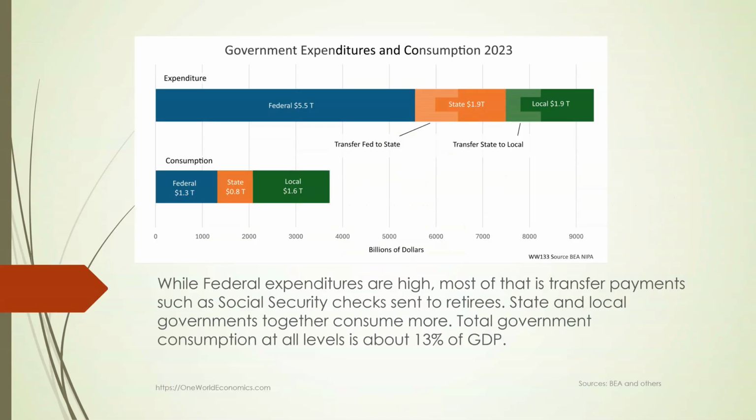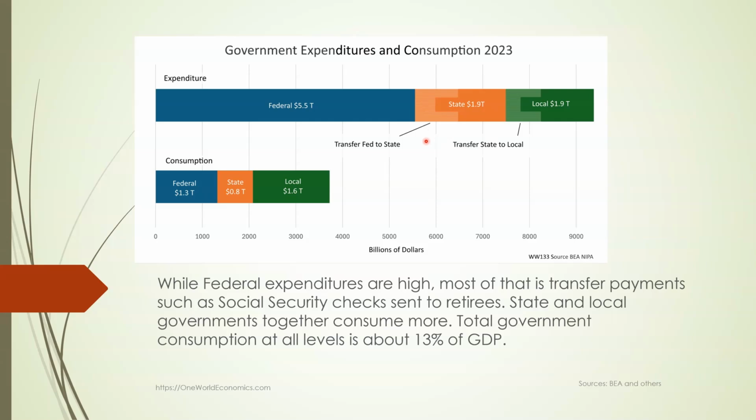This chart shows federal, state, and local expenditures, both transfers and consumption. The federal government mostly transfers money through programs like Social Security and Medicare. It also transfers about 1.1 trillion to states and localities in 2023. These are the hatched areas here. That's the federal transfers to the states and locals. About half of that is for Medicare.